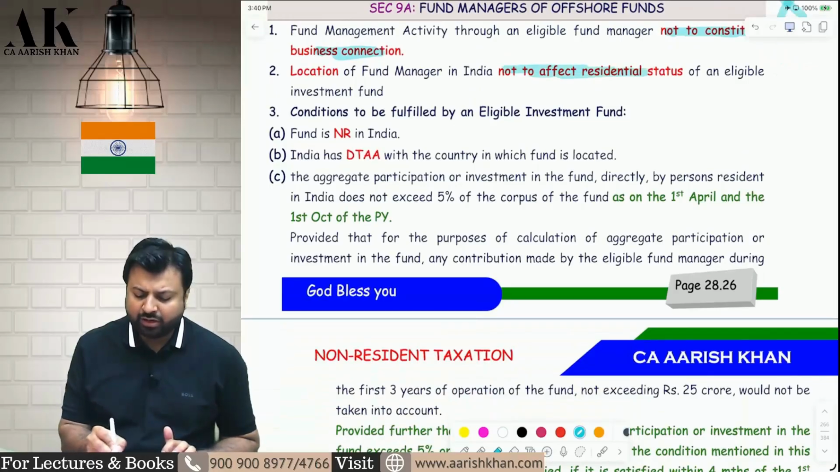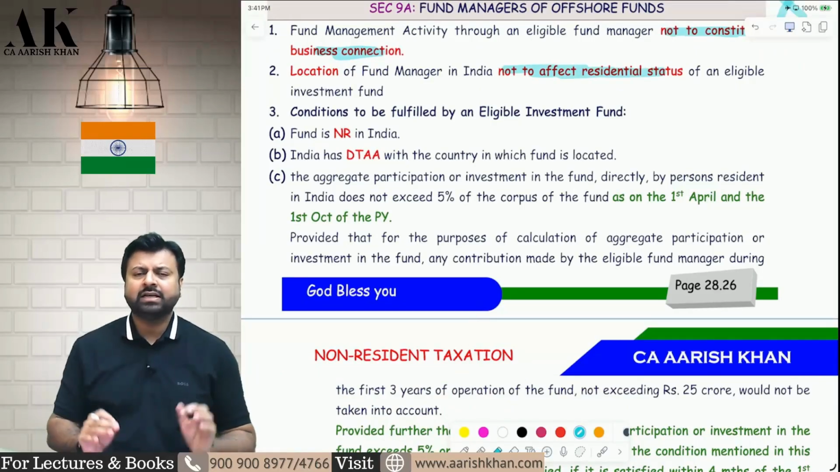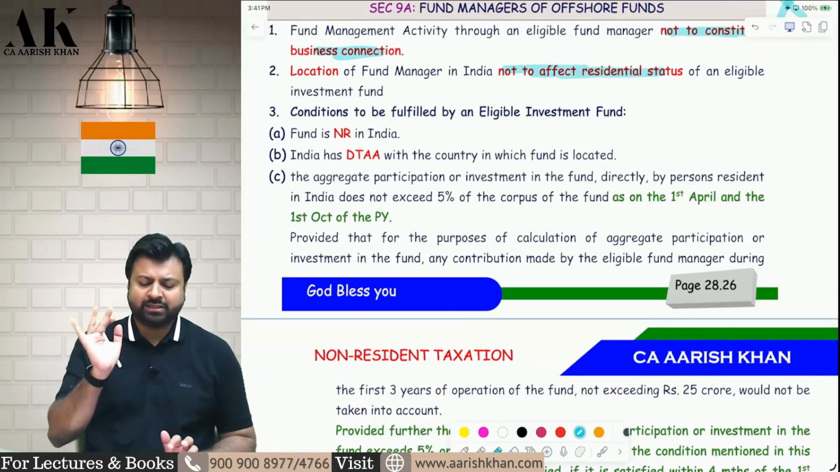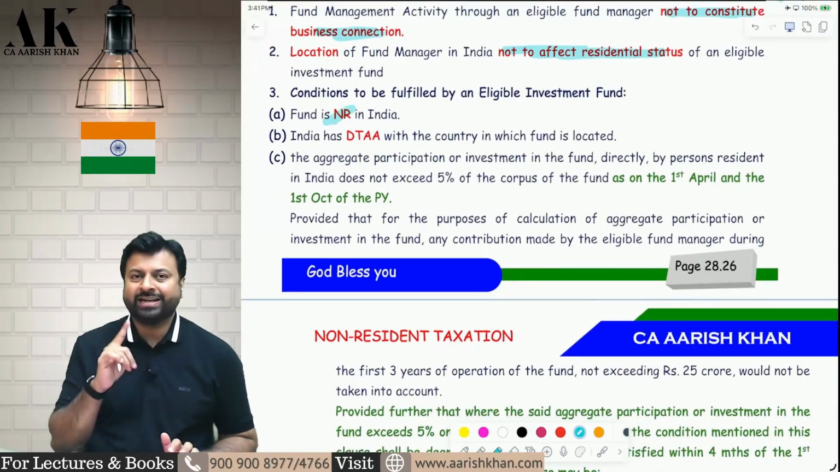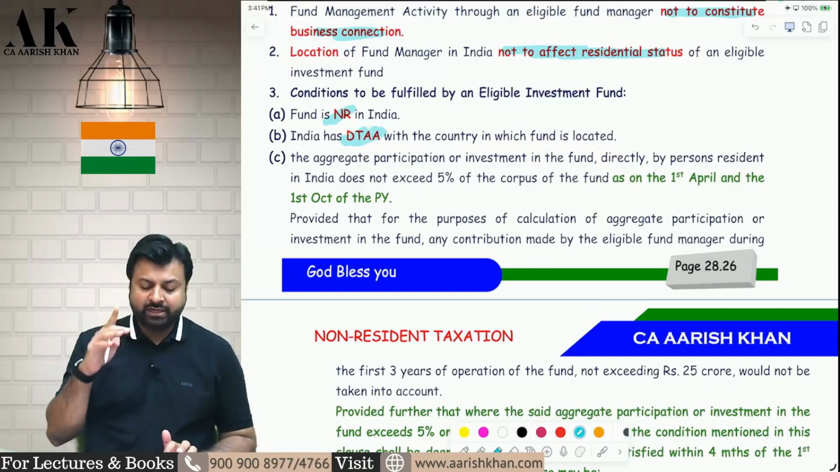Location of the fund manager will not affect the residential status of the eligible investment fund. Now from here onwards, the 13 conditions of the eligible investment fund start. First, the fund should be non-resident in India. The fund should be resident outside India. The fund should be located in a country with which India has a DTAA.